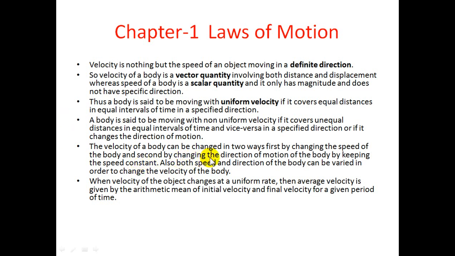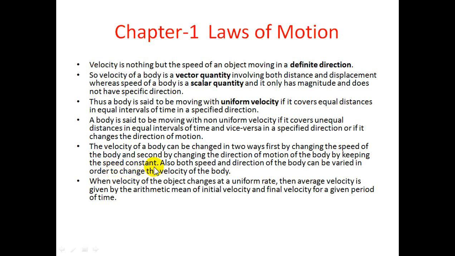Now, another point I have given you here is that the velocity of a body can be changed in two ways. First, by changing the speed of the body, and second, by changing the direction of motion of the body while keeping the speed constant. So what is constant here?